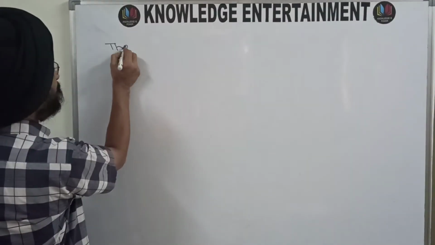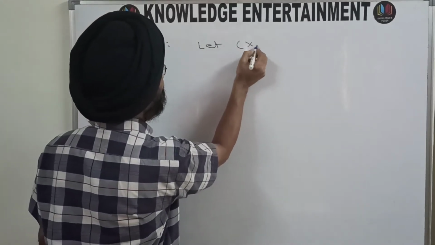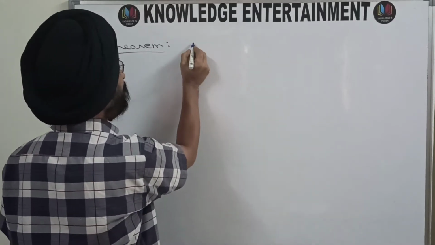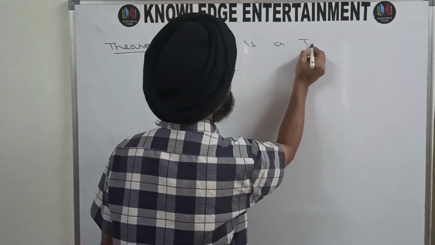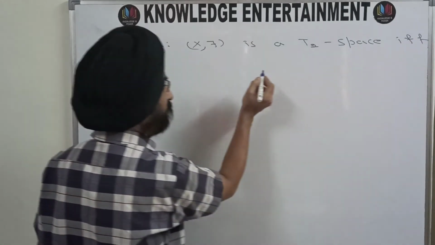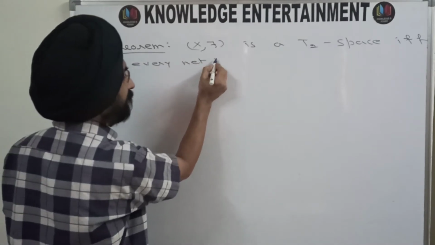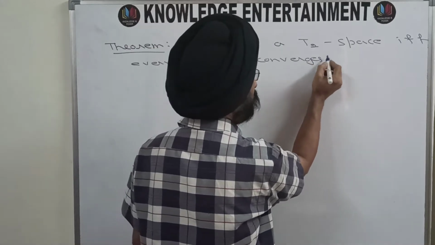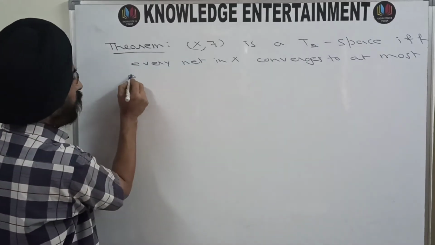So write down the statement of the theorem. Let (X, tau) be a T2 space, Hausdorff space, if and only if every net in X converges to at most one point.